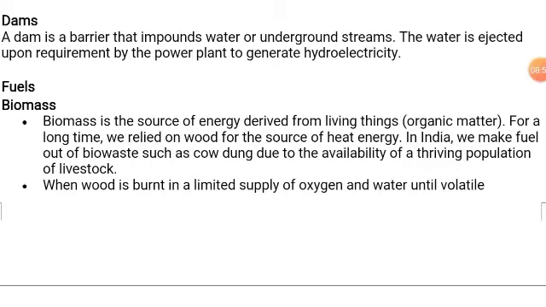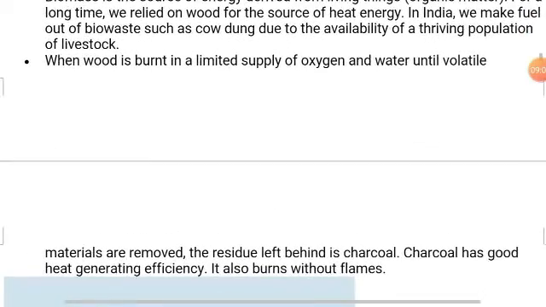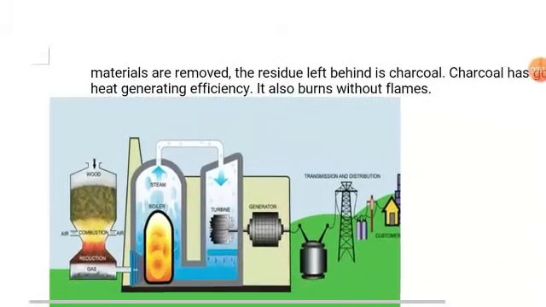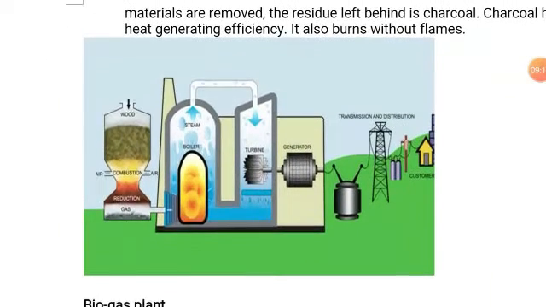From that we can produce energy. When wood is burned in a limited supply of oxygen and water until volatile materials are removed, the residual left behind is charcoal. Charcoal has high heat generating efficiency. It also burns without flames. Okay, you can see here as the wood burns and all the cow dung has been collected in that container, a large amount of combustion happens there.